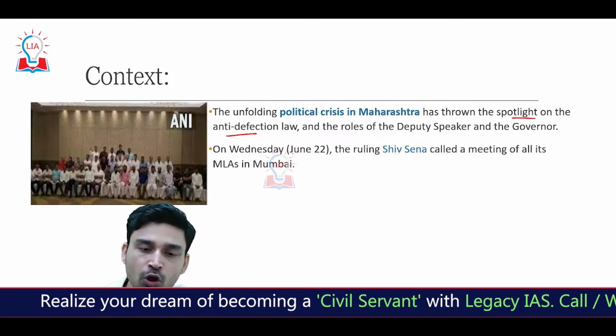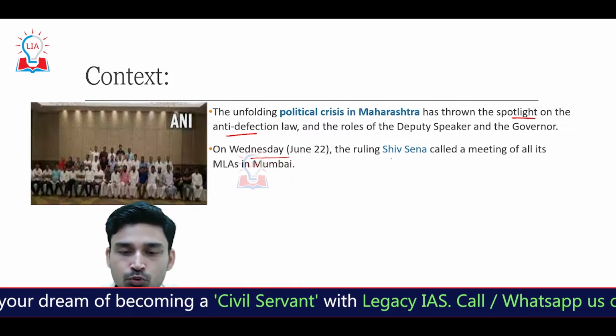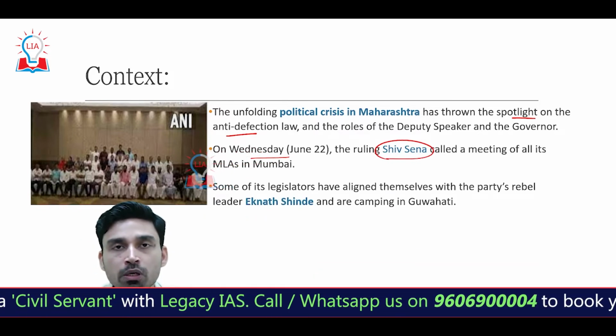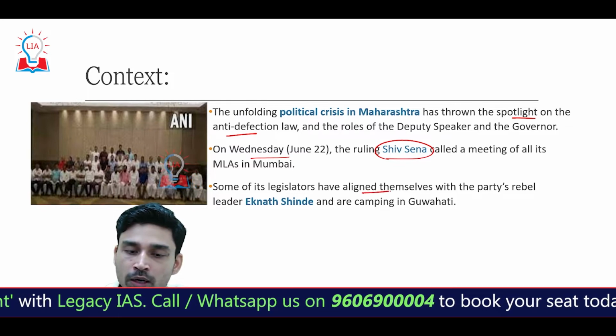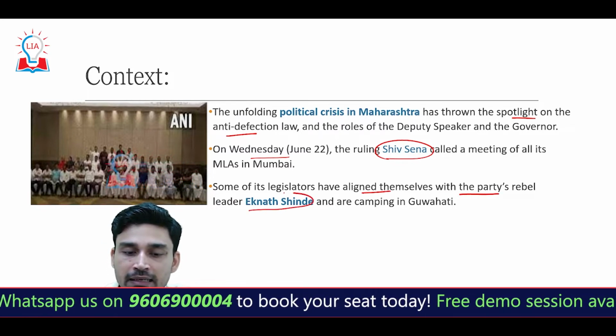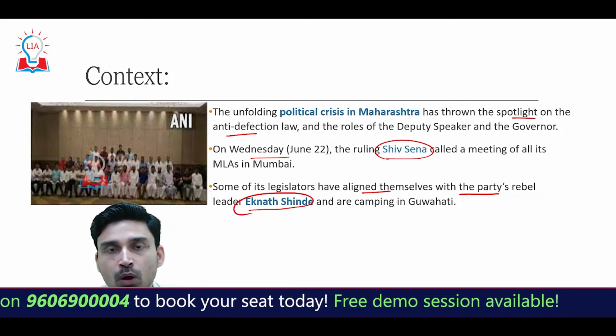It began on Wednesday, the 22nd of June, when the ruling Shiv Sena called a meeting of all its MLAs in Mumbai. However, some of its legislators were not able to attend the meeting in Mumbai and aligned themselves with the party's rebel leader Eknath Shinde, and they are camping in Guwahati.